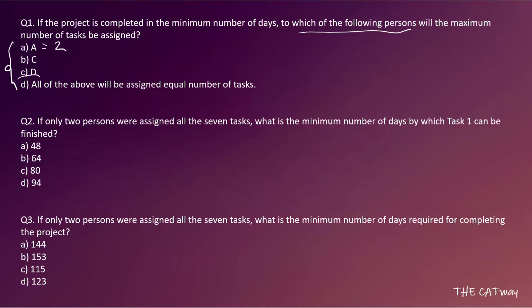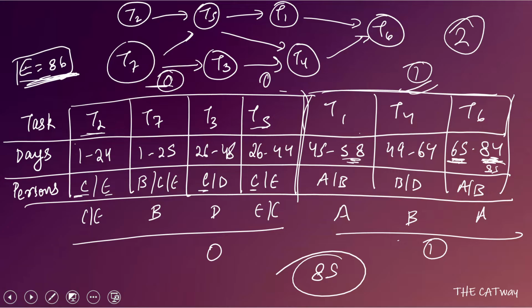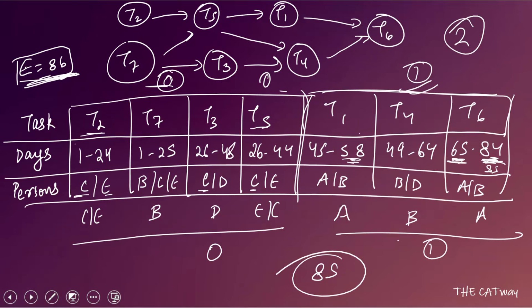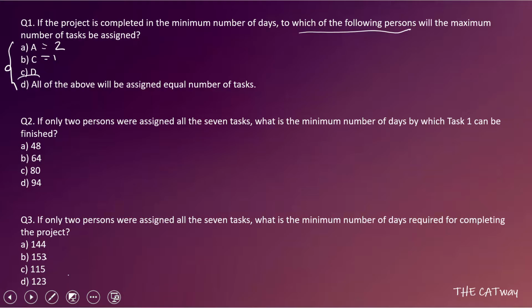A has been assigned two tasks, as you can see, task 1 and task 6. C has been assigned one task, either T2 or T5, doesn't matter. And D has been assigned one task, that is T3. So our answer will be option A. Option A, that is A is the person who has been assigned the maximum number of tasks from the following persons.